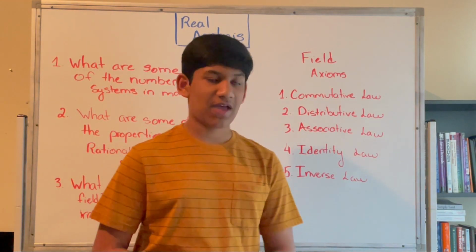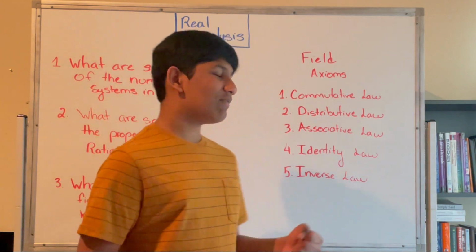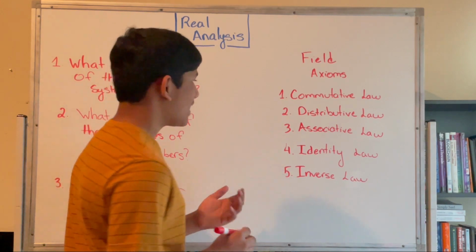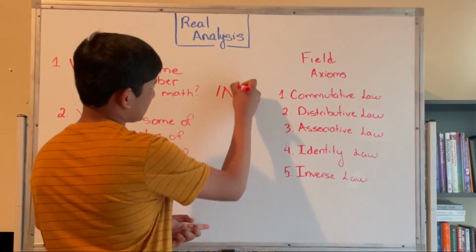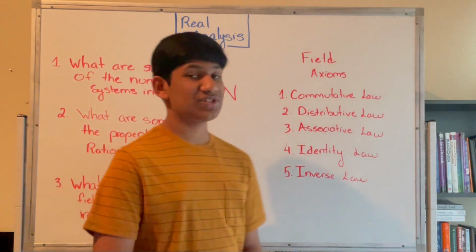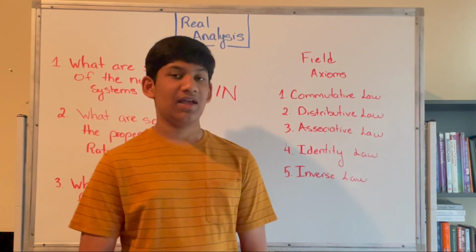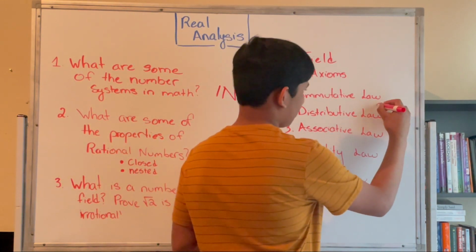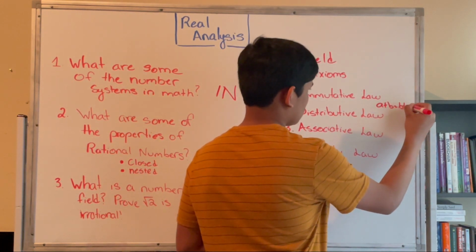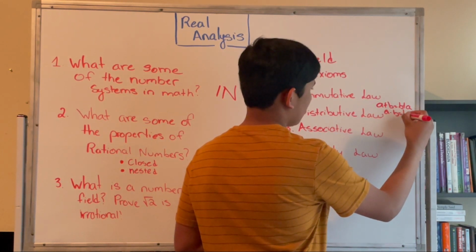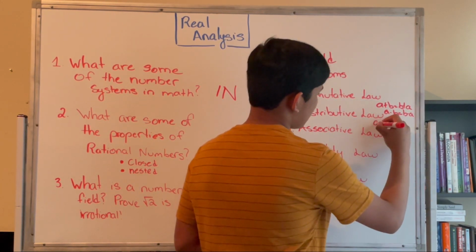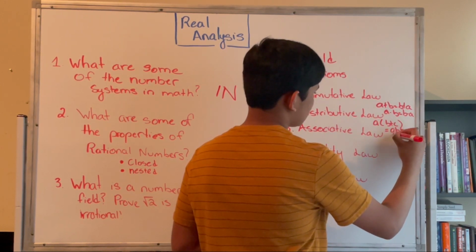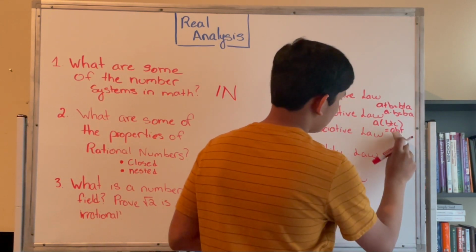Now, if it satisfies these 5 axioms, then of course it's a field. If it doesn't, then there's a problem. Okay. So let's check each of these to see if they're a field. Natural numbers, commutative law, which is a plus b equals c, and a times b, well, the commutative law states that a plus b is equal to b plus a, and a times b is equal to b times a. Distributive law is a(b plus c) is equal to ab plus ac.